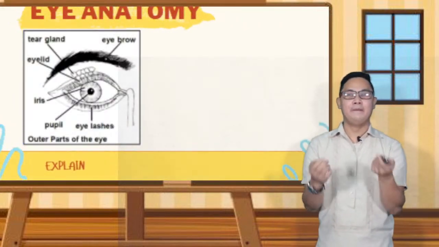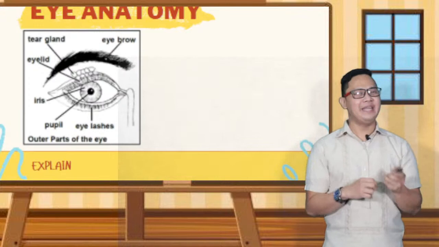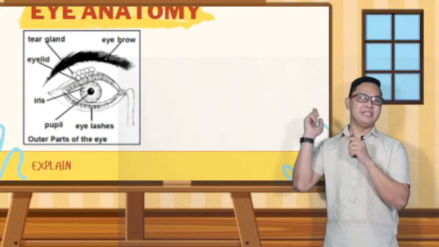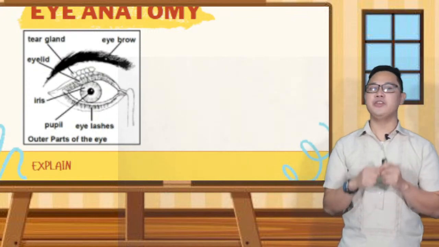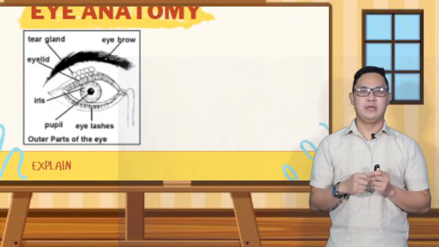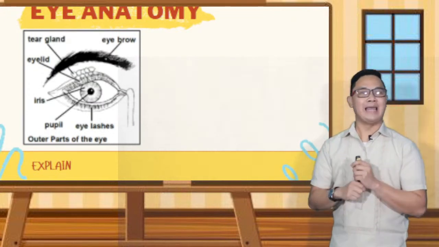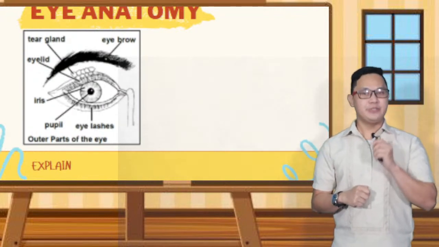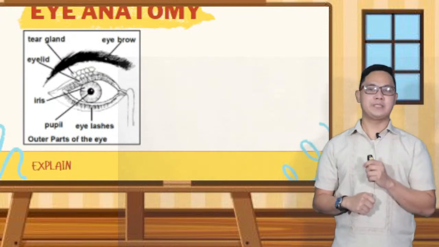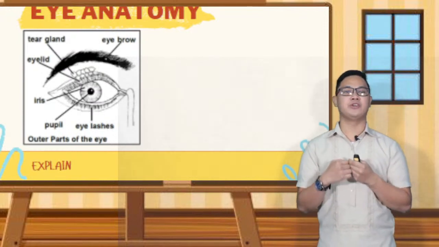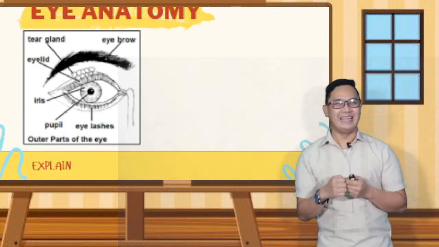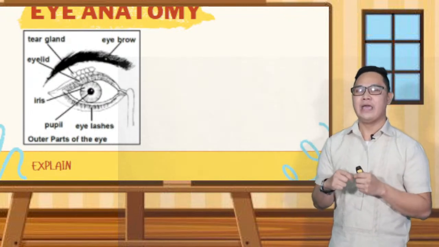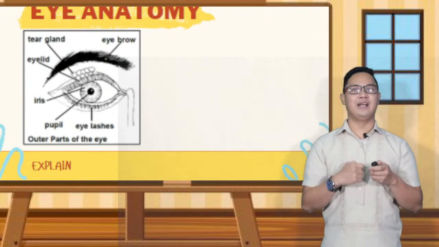The eyelid protects your eyes from tiny objects that might enter your eye. If you can see the picture, the mucous membrane below your eyelid is a thin layer of tissue. We also have the tear gland. The tear gland is always wet because on top of your eye, behind the eyelids, it produces tears. The tears help clean your eyes every time you close your eyelid. We also have the eyelashes. Eyelashes brush away tiny objects and dirt from entering your eye.